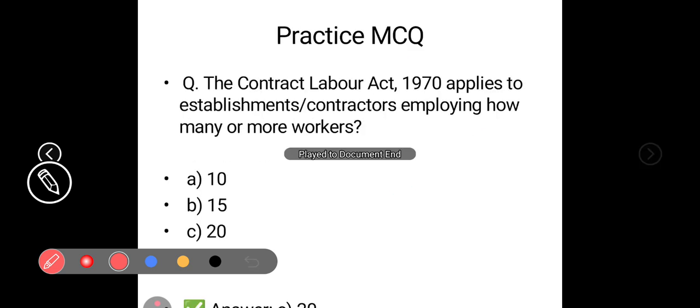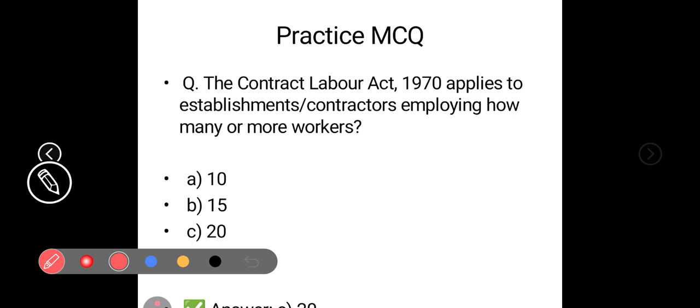Now let's come to the final question of this slide. This is the question that I made for you guys, so give me the answer in the comment section. The Contract Labor Act 1970 applies to establishments and contractors employing how many or more workers?